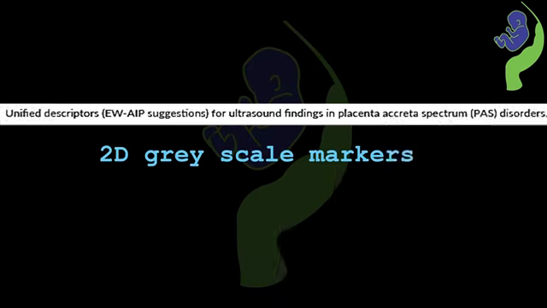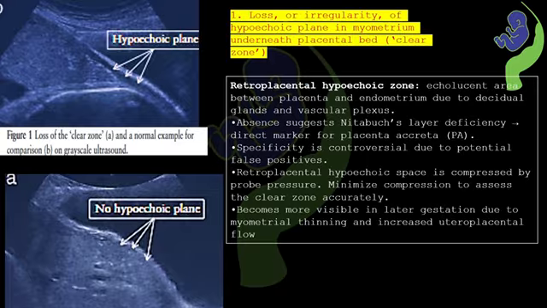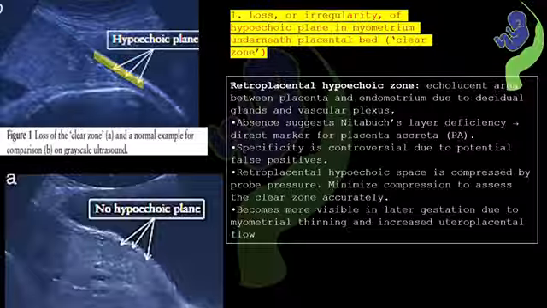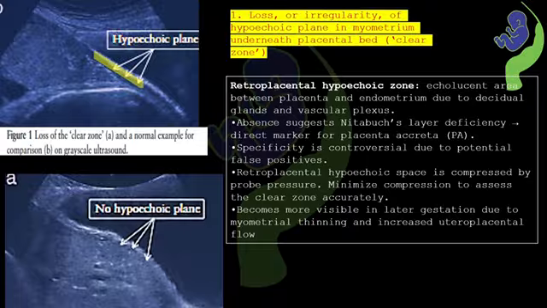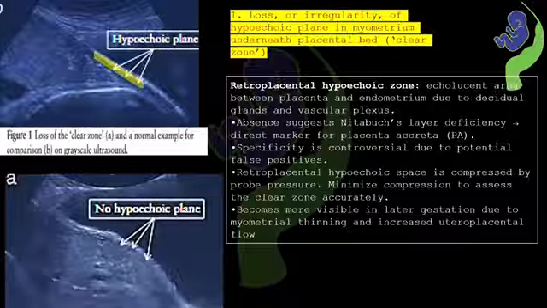Now let us first see the 2D grayscale markers for Placenta Accreta spectrum one by one. In this slide, we are going to look at the retroplacental hypoechoic zone, also known as the retroplacental clear zone. Normally, we should see a thin echolucent space between the placenta and the myometrium. This plane represents residual glands and vascular plexus. When this layer is intact, it appears as a continuous hypoechoic line on grayscale imaging, and you can see that it is highlighted with the yellow color in the image.